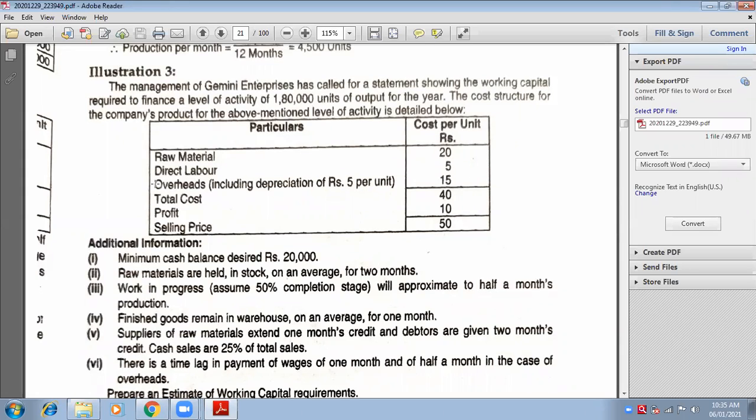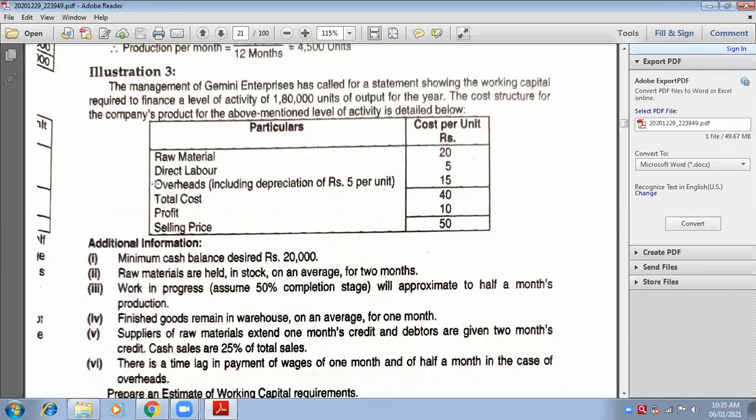Now, certain items are given here according to the level of activity of the production. Output means production. So, what are the items required for producing 1,80,000 units? If you want to produce 1,80,000 units, you need raw material, you need labor, you need overheads. You have to incur certain expenses that are known as overheads.